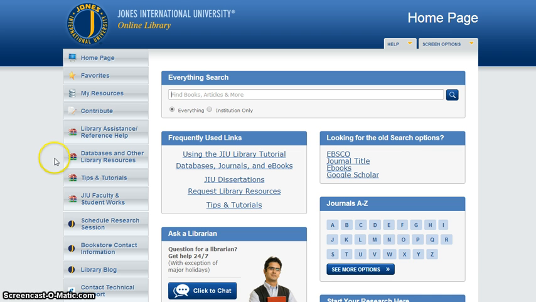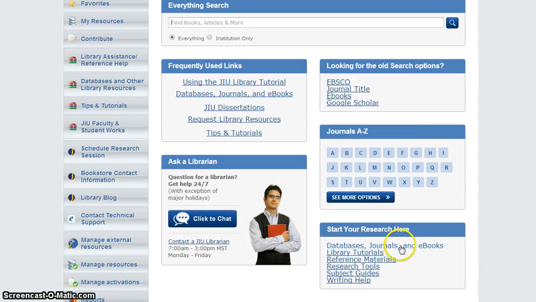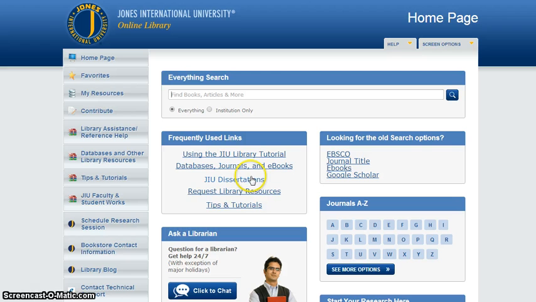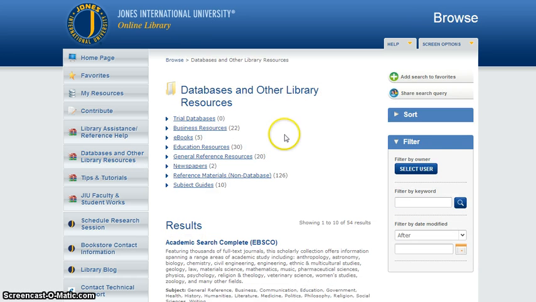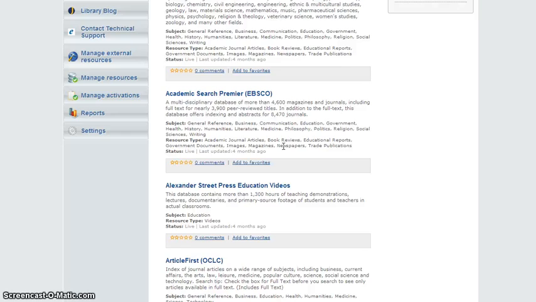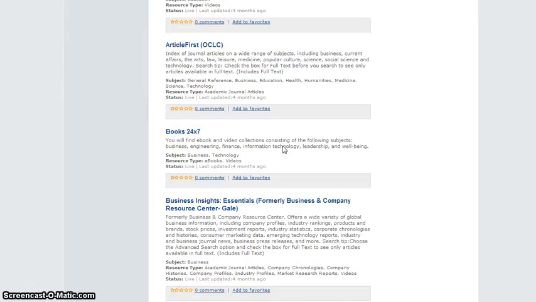We have a couple places to access the databases and other library resources, which you can see right here is this link. Also, I've got this link here, databases, journals, and ebooks. And then down here, I've got databases, journals, and ebooks, and they all link to the same place, but I just wanted to make sure to give everybody options. So I'm going to go ahead and click on that. And then we get to this screen, which is databases and other library resources. And this is an alphabetical listing of all of the databases that we subscribe to.